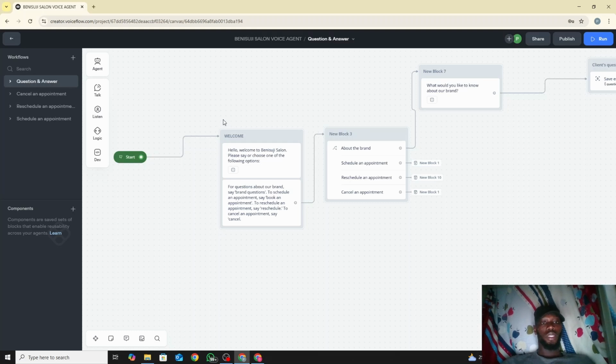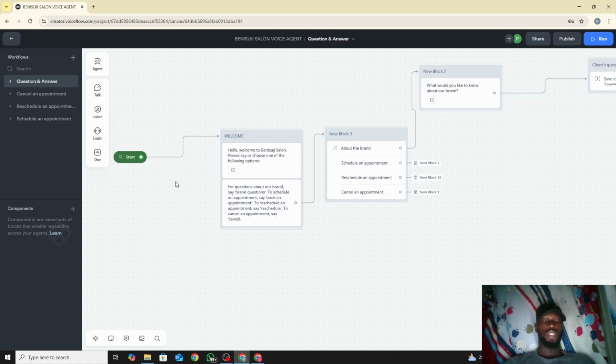So the first one we are at is the question and answer phase. This is mainly about the brand. In case you have any question about the brand, that is why we created this section. Like I said, it's not really that important, but it's just a side thing to add.